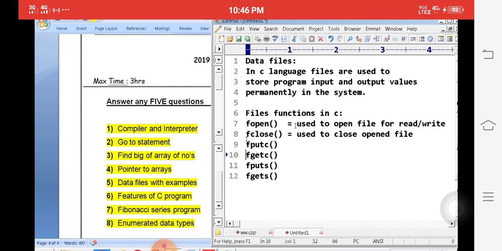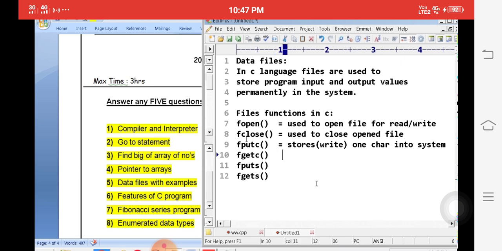Next one, fputc means write one character, that means it stores or writes one char into the system.